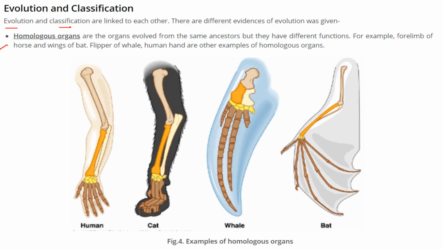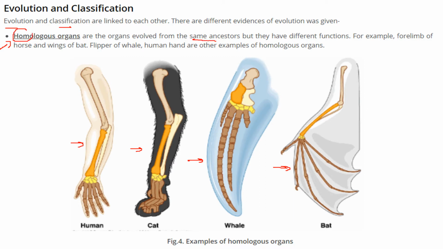If you see homologous organs, all these are nothing but the hand, limb, or forelimb. So these are the organs which have evolved from the same ancestor. Homo means same.